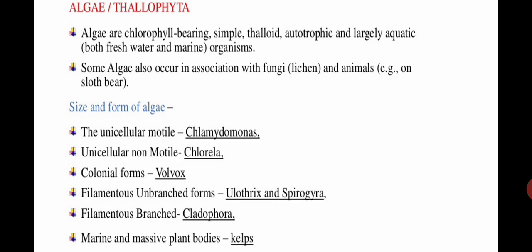Now, in the kingdom Monera also we have studied that unicellular blue-green algae are present, which are called cyanobacteria, isn't it? So there is a difference between blue-green algae and unicellular algae. What is the difference? The difference is in the nature of the nucleus.